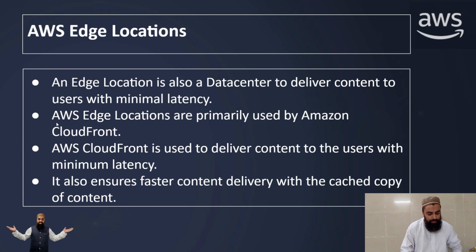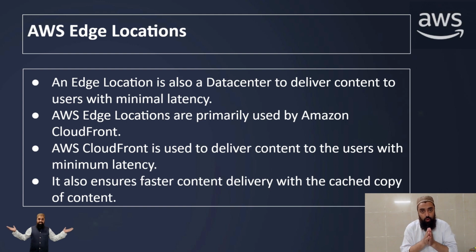And AWS edge locations are primarily used by Amazon CloudFront. The service that covers all the edge locations is known as Amazon CloudFront. And AWS CloudFront is used to deliver content to the users with minimum latency. Guys, latency means the delay. Okay, delay to access your data, delay to access your application.